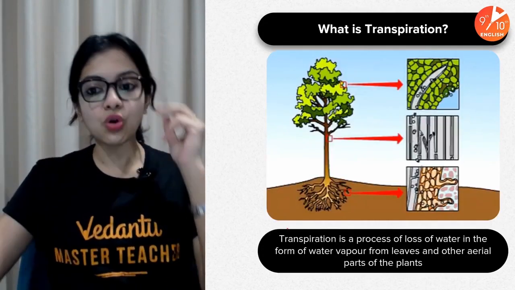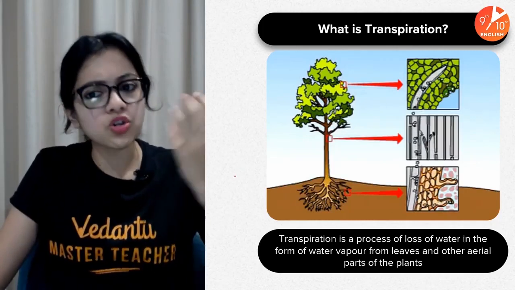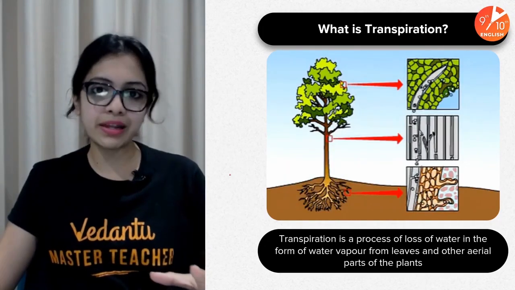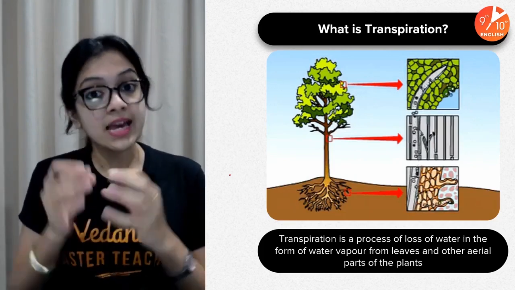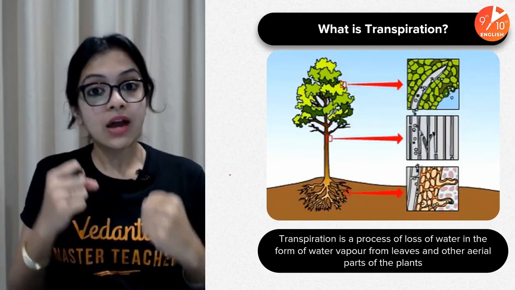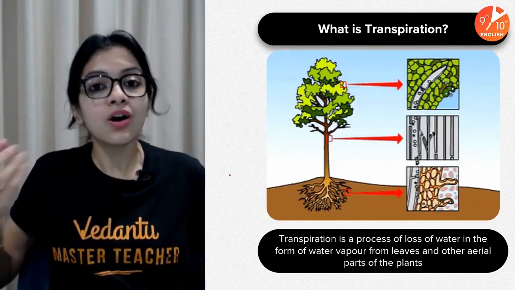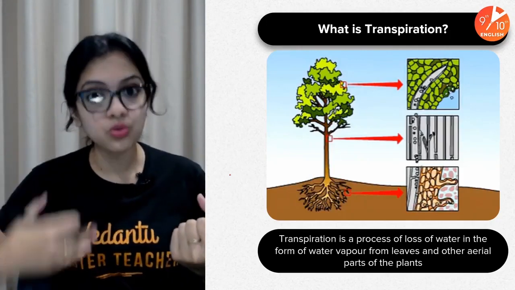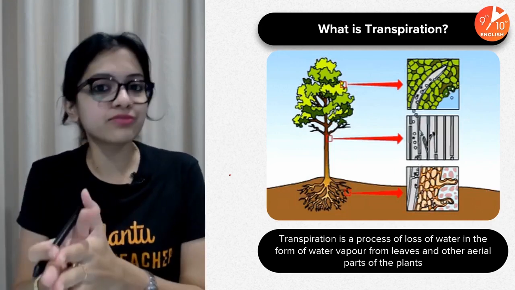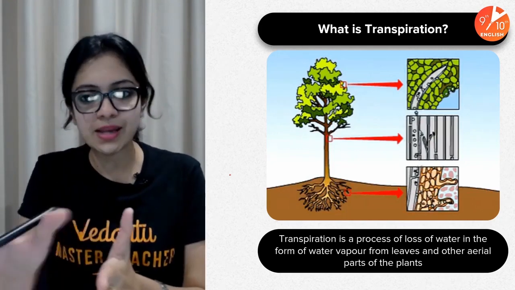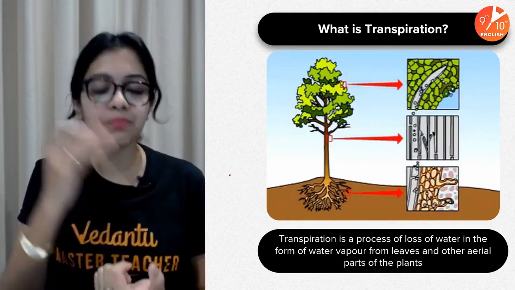Transpiration is something you are all familiar with, because even in the chapter absorption by roots, we discussed transpirational pull as one of the major forces that helps in pulling up water from the roots to the upper parts of a plant body, right? We have seen a similar animation in the previous chapter as well.